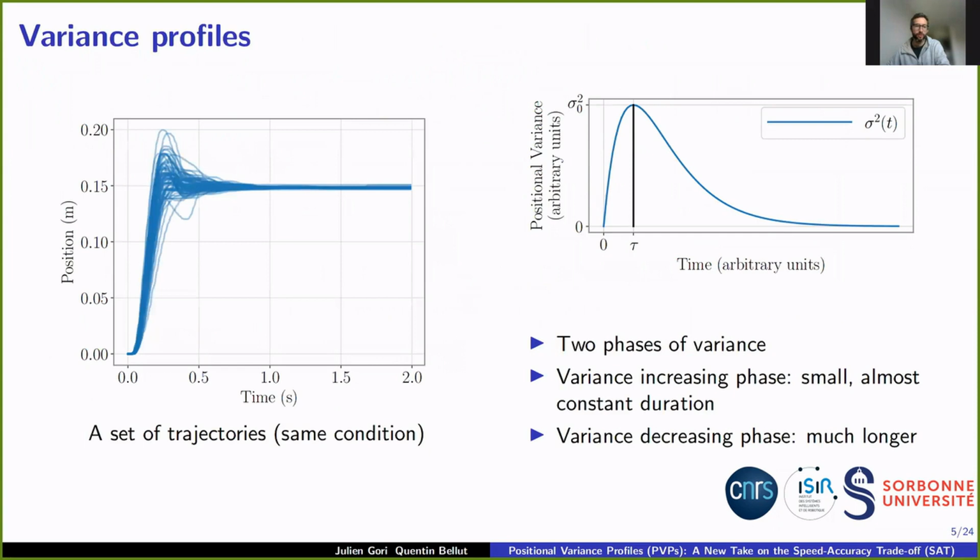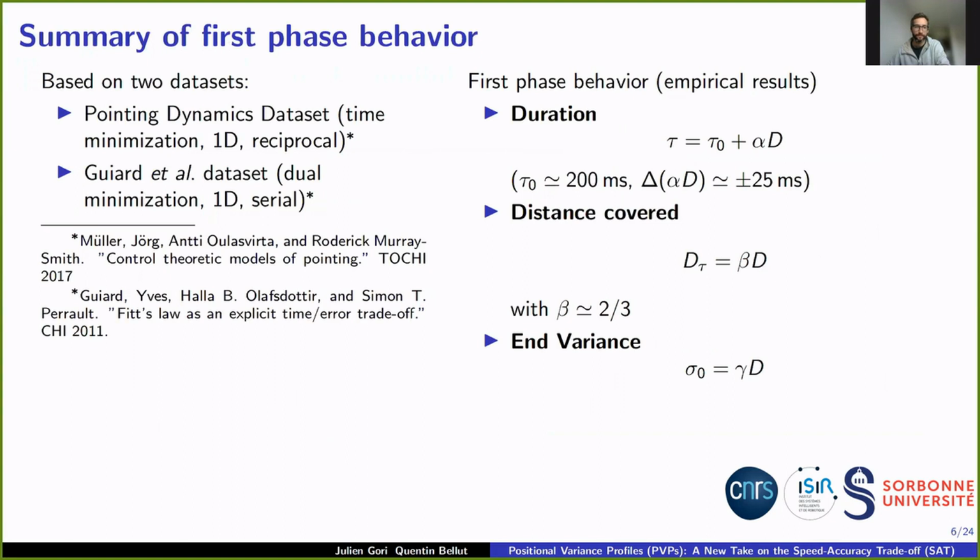If we get a participant to perform some movements in either task for a given condition and synchronize all trajectories, we get a plot like the one on the left, which represents position of the cursor against time. Now, if we compute the variance of these signals against time, we obtain a profile like the one on the right with two phases. A first variance increasing phase with a small duration, and a much longer second phase where variance decreases steadily. In our previous work, we evaluated the features of these profiles on two datasets.